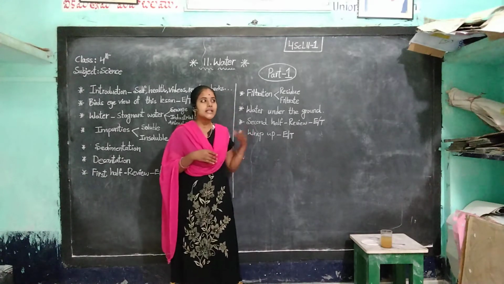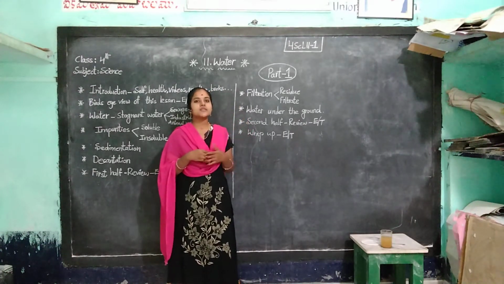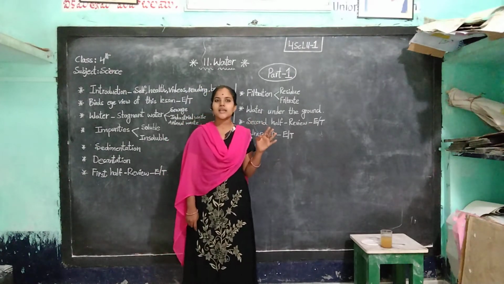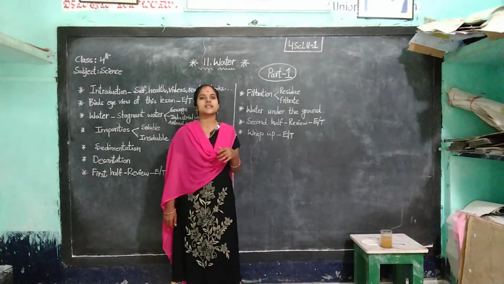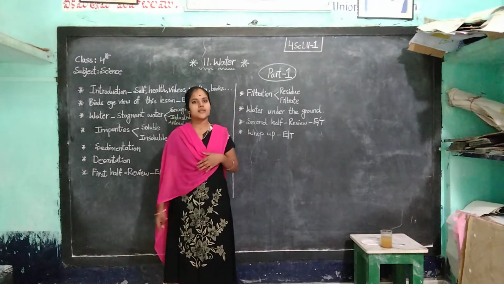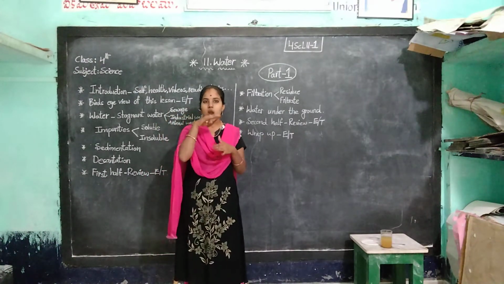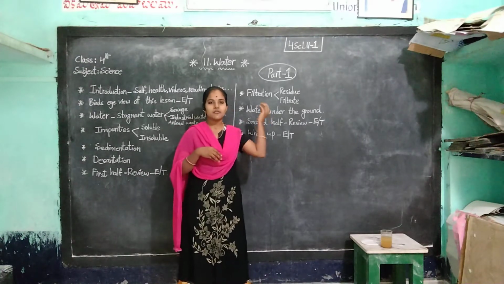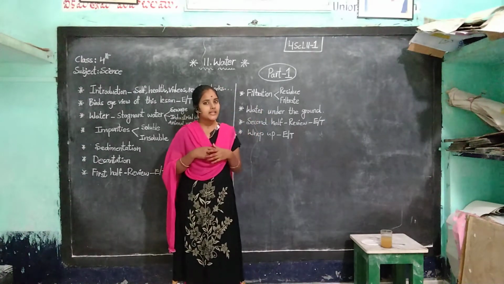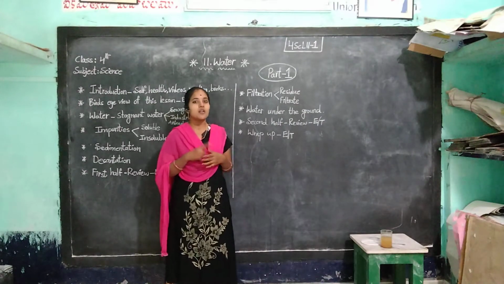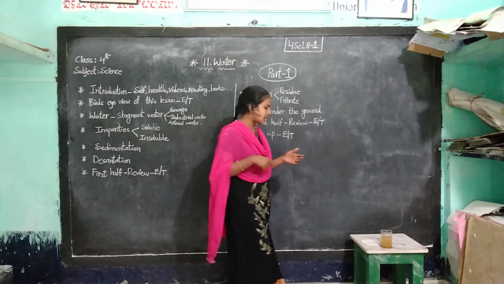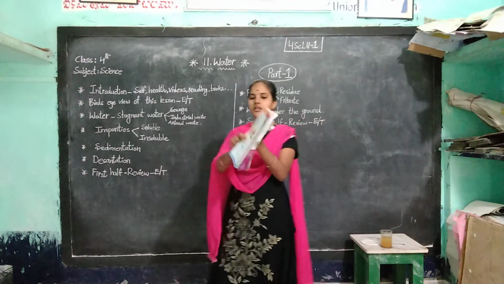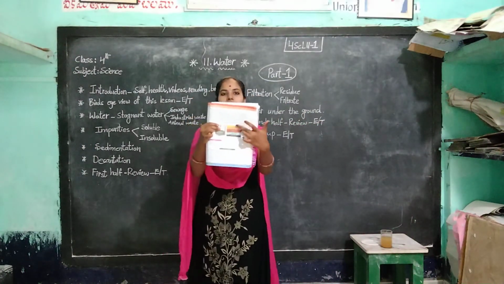Here the rainwater mixes with the different layers of the soil like topsoil, subsoil and porous rocks, and next one non-porous rocks. The top layer of the earth is called the topsoil. Okay, first of all the rainwater touches the topsoil. In our textbook we have a diagram, children. Once you open your textbook, in your textbook we have a diagram. Once you see, this is the diagram.